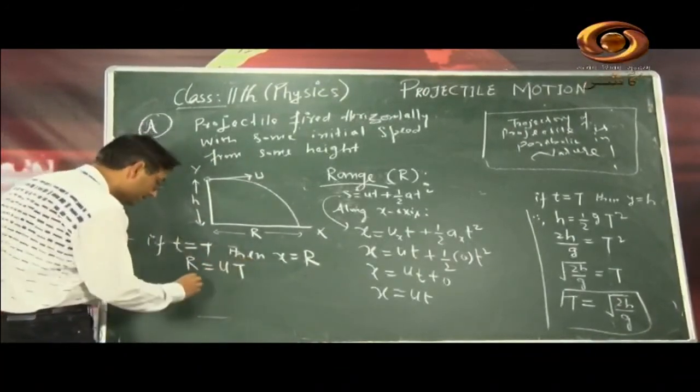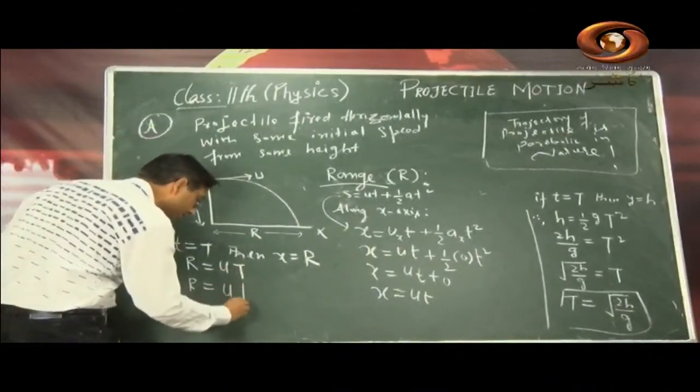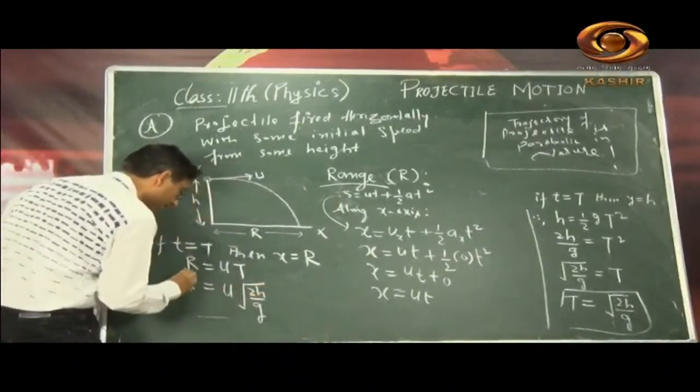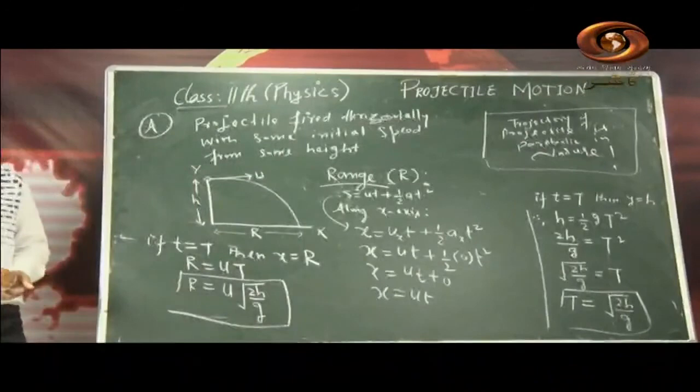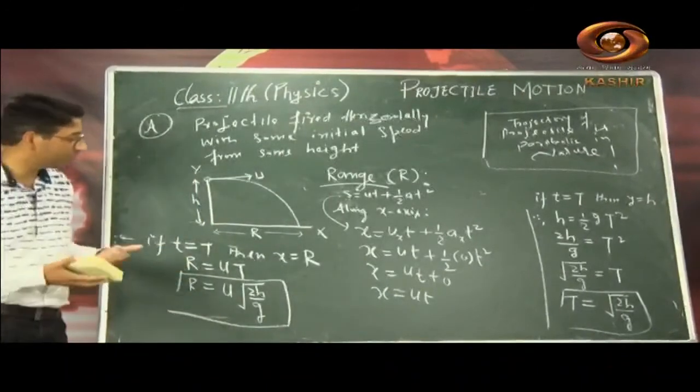Okay, so this t we have calculated just a few moments ago, so t के बदले हम लिखेंगे वही equation under root 2h by g. So the range for such a projectile becomes u under root of 2h by g. So got it, my dear students? So let's move to the other terms.